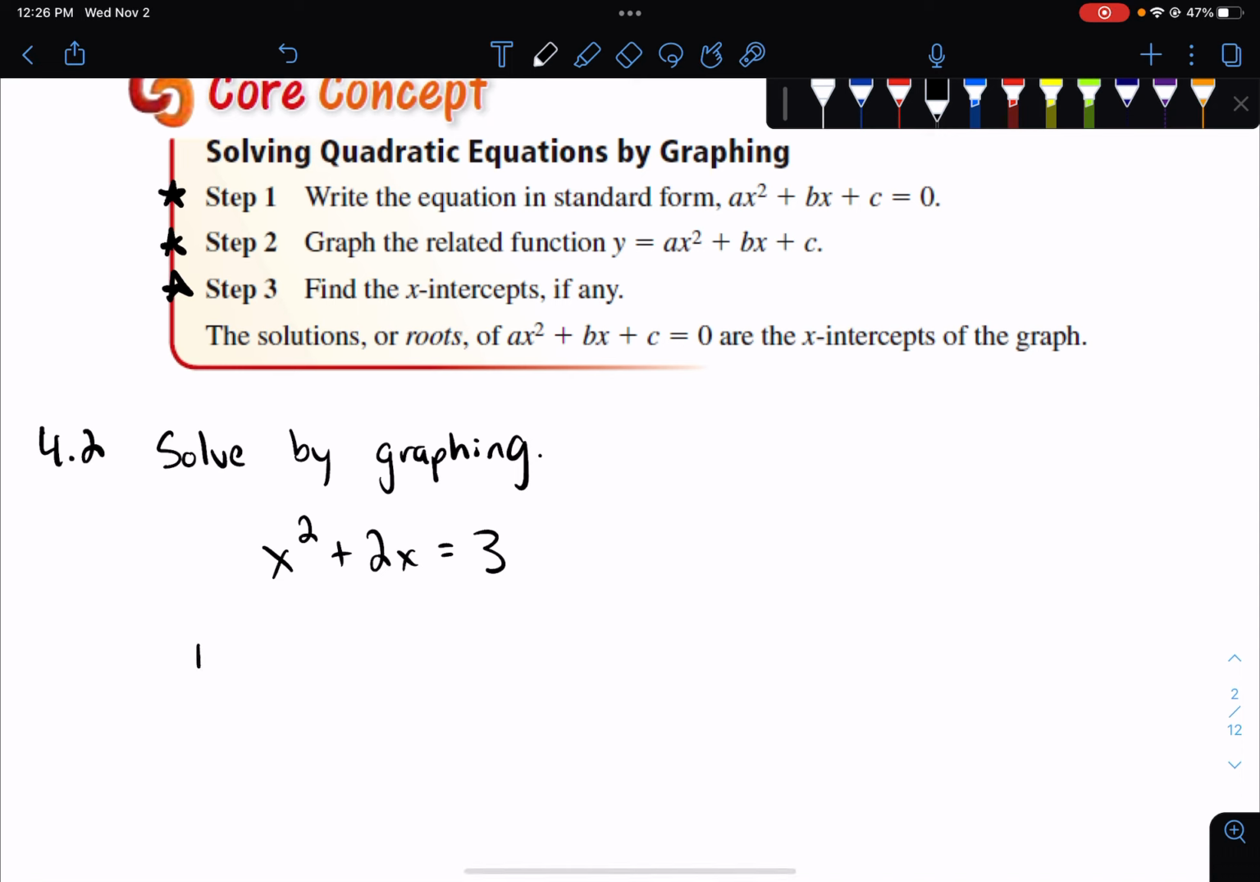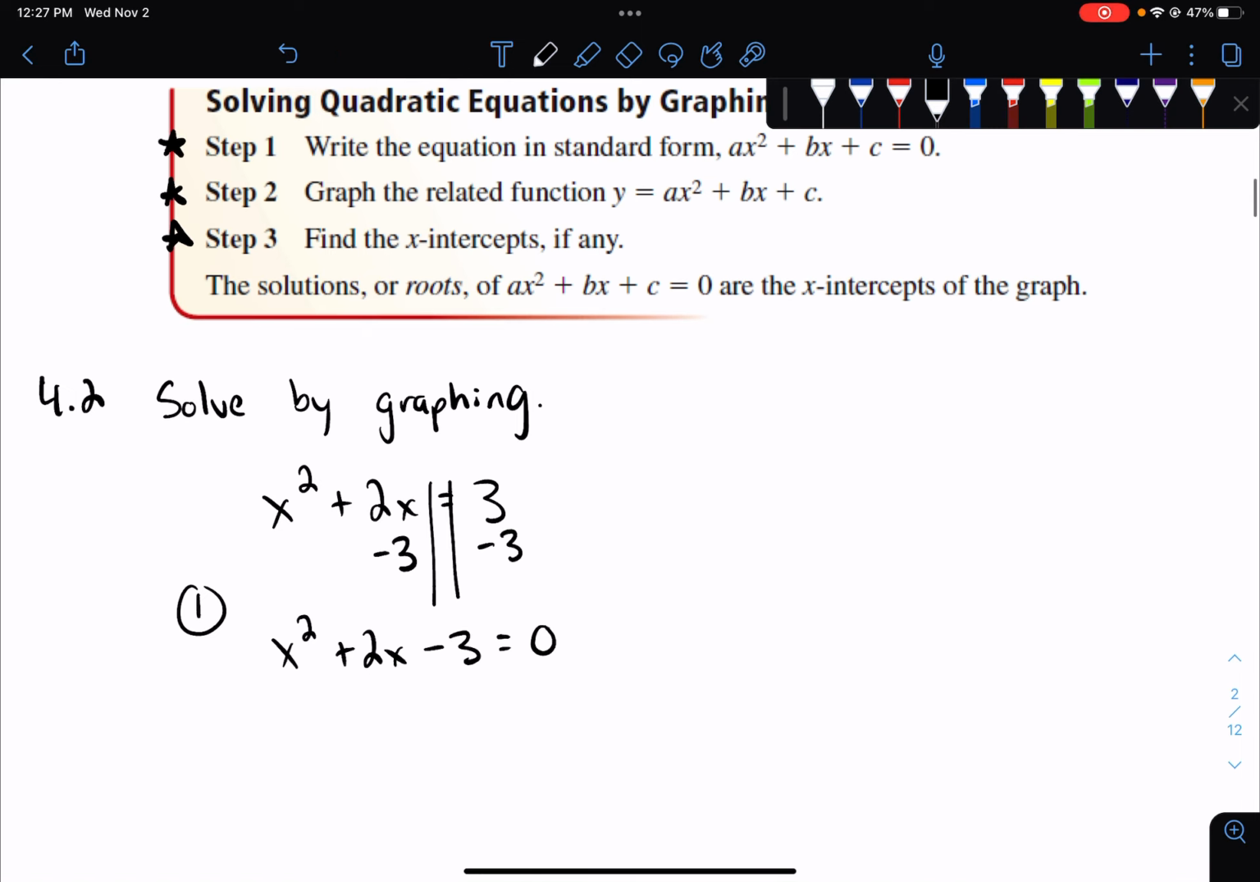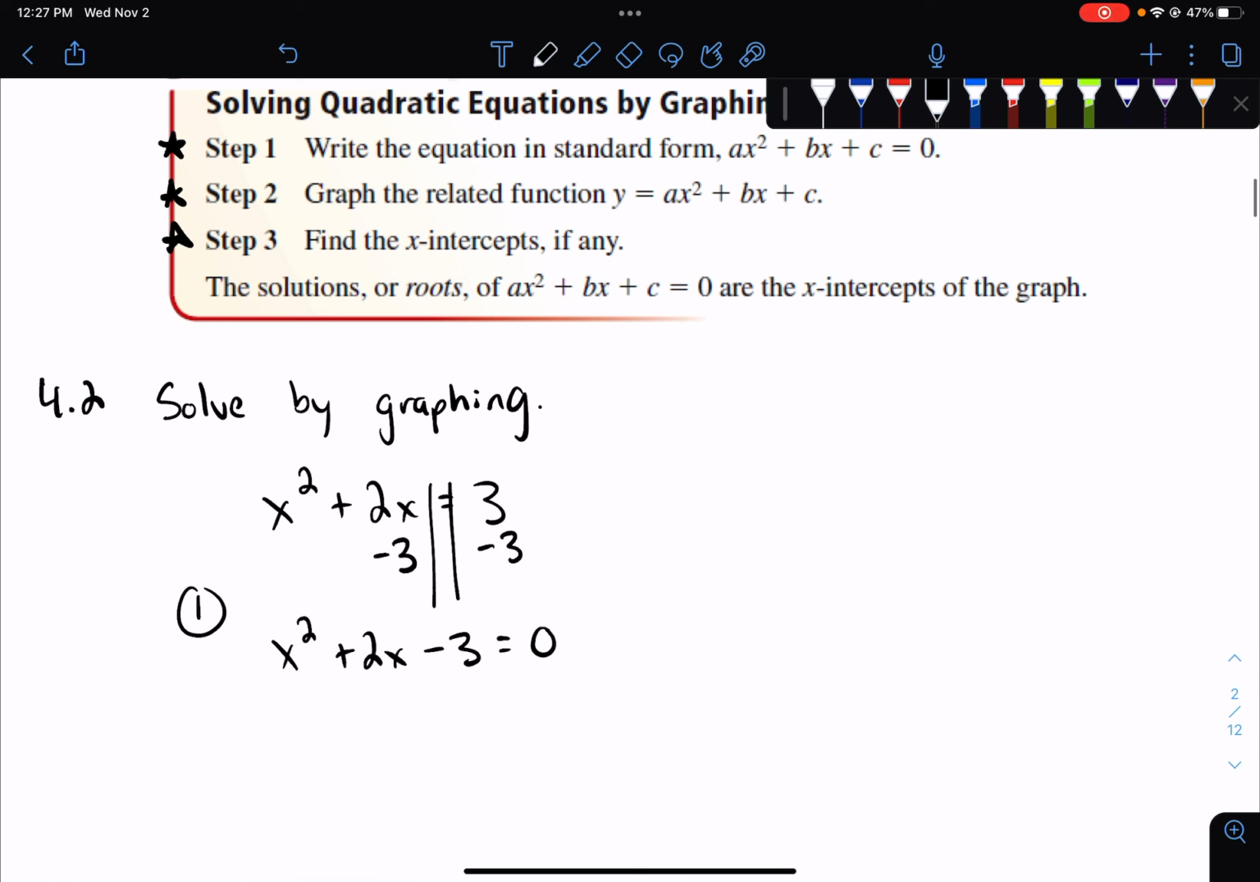So step 1 for this example, I've got this 3 over here, and I need to move the 3 to this side. And in order to do that, I've got to use my railroad tracks. I'm going to minus that 3 over to this side, and I end up with x squared plus 2x minus 3. That minus 3 doesn't actually subtract from anything because there's no like terms, so we just put the minus 3 on the left. So now I have x squared plus 2x minus 3 equals 0.